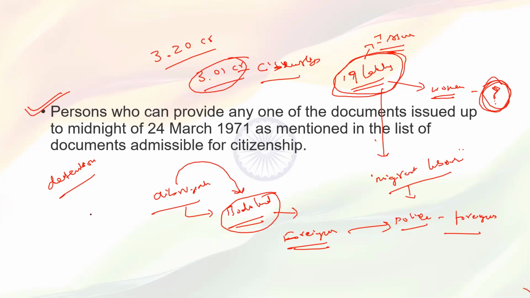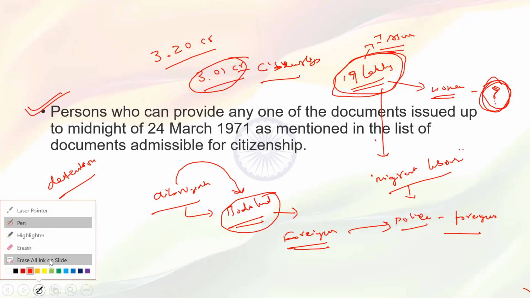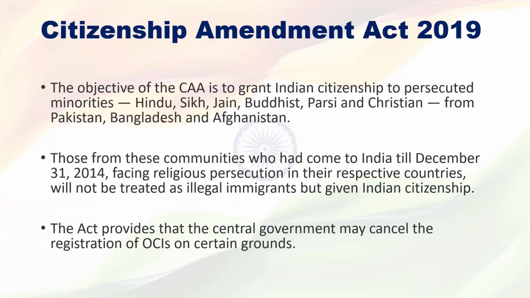So understood, all of you? What is the Assam Accord? What is the NRC? What is the issue related to the NRC? Yes, sir. Understood? Okay, very important. Then next, the Citizenship Amendment Act 2019.